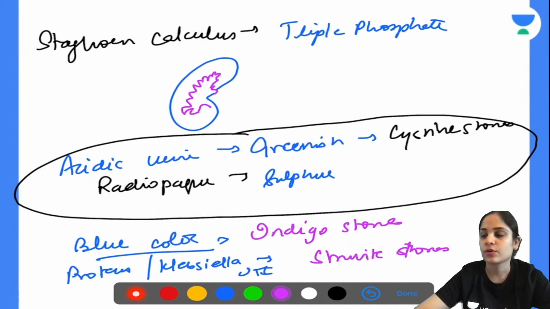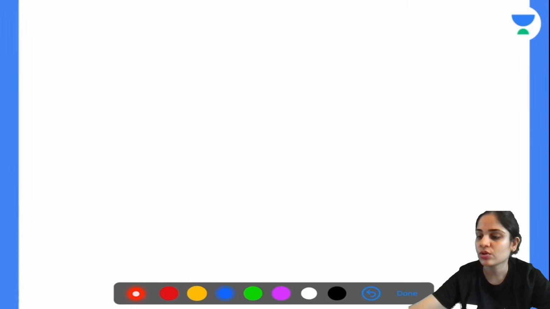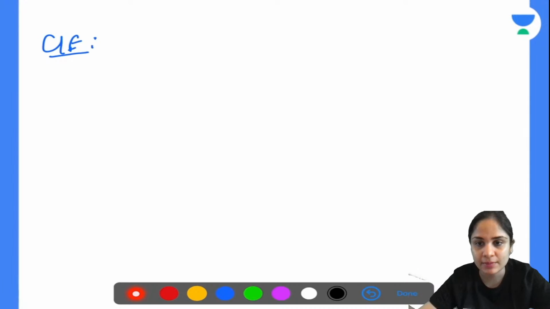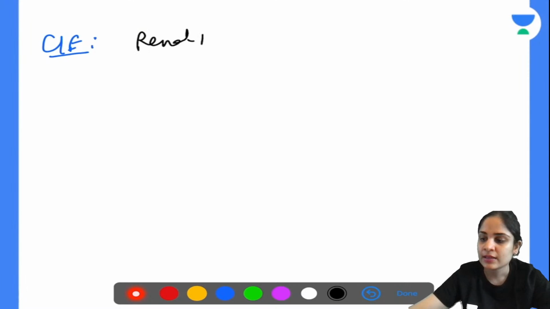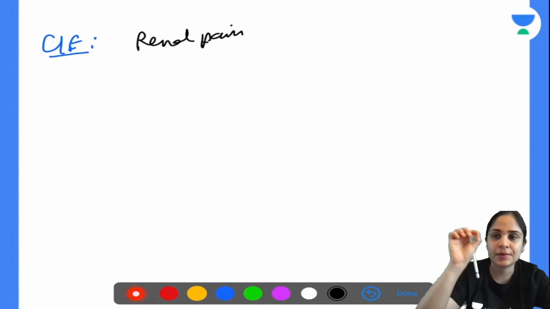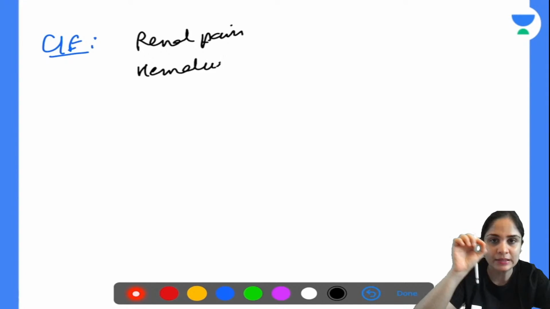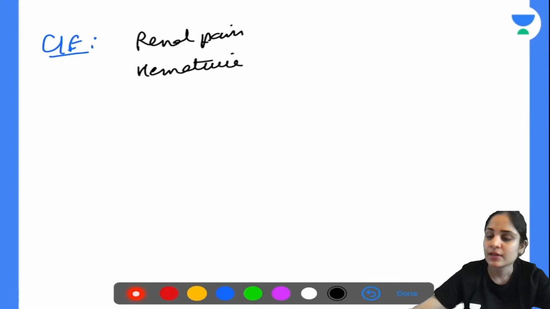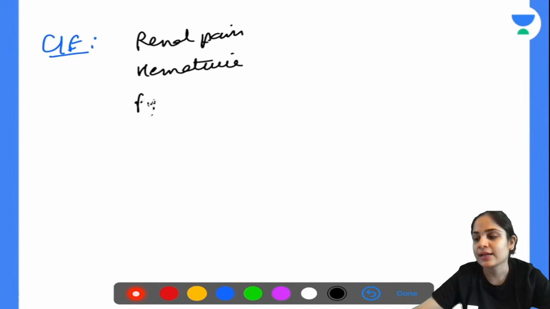Now, whenever we are talking about stones, what are the common clinical features that the patient will present with? This everyone knows. The patient will present with classical loin to groin pain. Then there will be hematuria because of the stone scraping the ureter inside and causing bleeding. You can have pyuria and fever if there is a secondary infection, and both of these are because of UTIs.